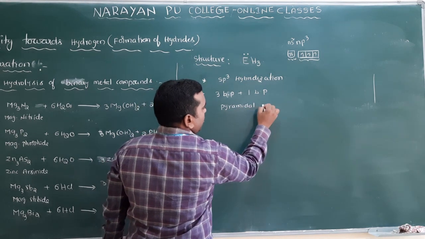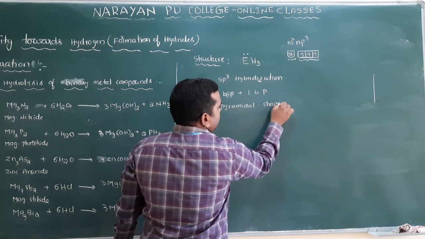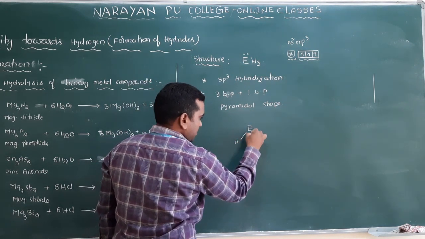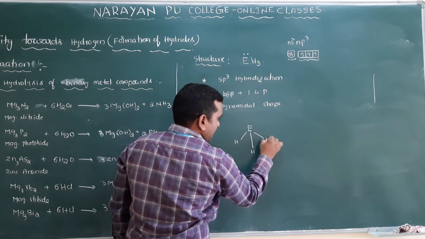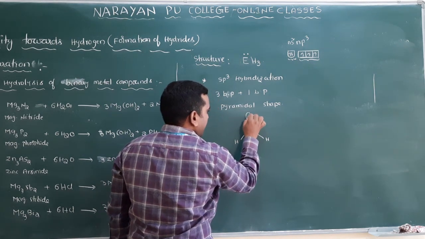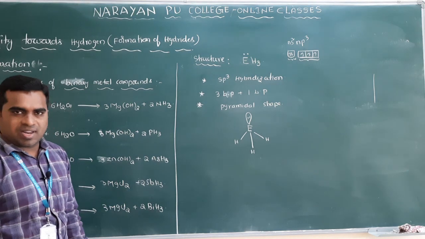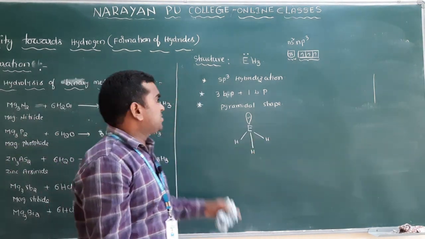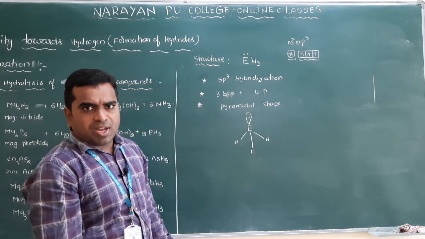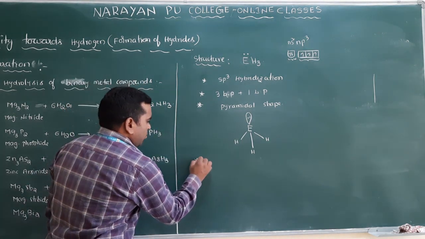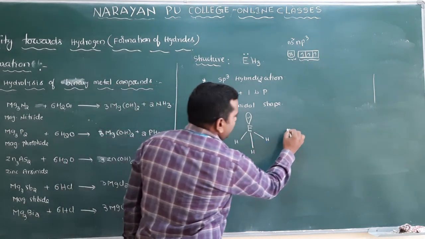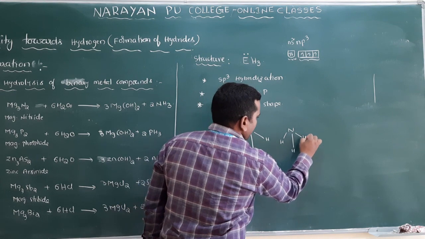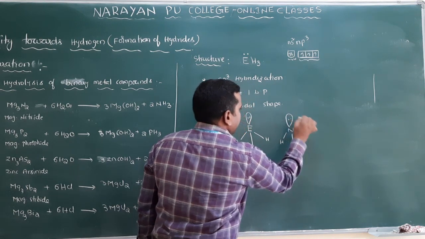What is the shape of the molecule? Pyramidal shape. Clear? So if you take E here, there will be a hydrogen, and here hydrogen and hydrogen, and there is 1 lone pair of electrons. Clear? And instead of E here, you can take nitrogen, phosphorus, arsenic and antimony. Now suppose I write NH3 here, NH3 means if you put N instead of E.